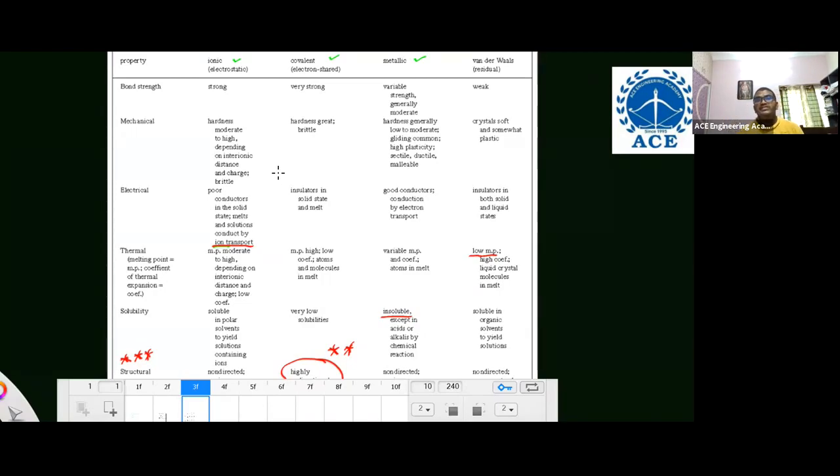Mechanical properties: for ionic material and covalent material, more or less they are the same, very hard and brittle, but metallic materials are good ductile in nature. Electrical properties: ionic materials are poor conductors, but they allow the flow of ions. Ionic conductivity is present in the ionic material, but covalent bond materials are insulators. Right?